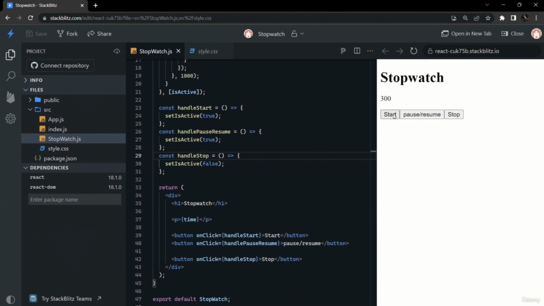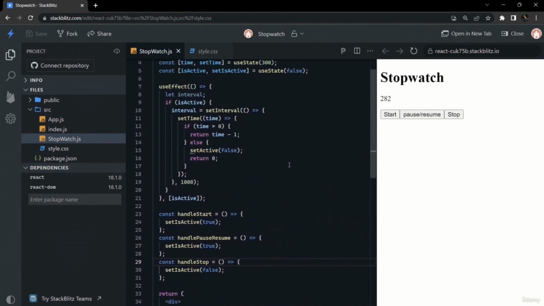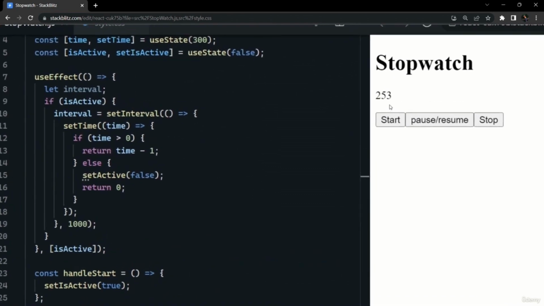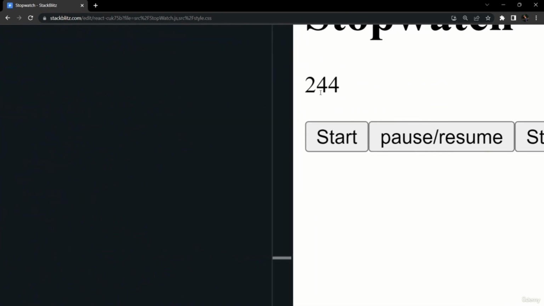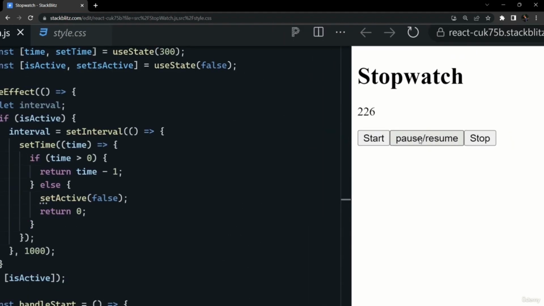Whenever we start our stopwatch, it is running fine. Whenever we pause, it is not working, and whenever we stop the app, it is not stopping. Why is it not stopping? Because if we try to click on them multiple times, the start button and stop button, you can see it will be behaving anomalously. So the timer is not running correctly here. So what is the reason?